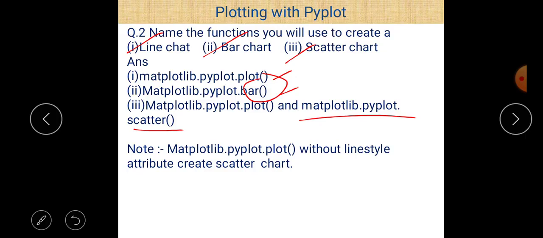as a scatter chart. But when you want to create a scatter chart using plot method, then don't use the line style attribute. If you just ignore the line style attribute, then using plot method you can easily create a scatter chart. That is the difference. And with line style attribute you can easily create a line chart.